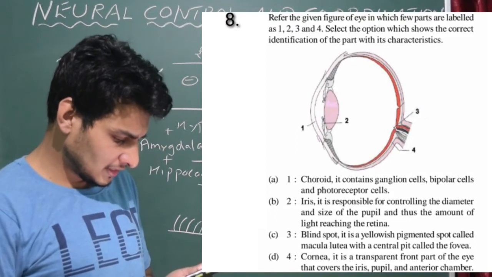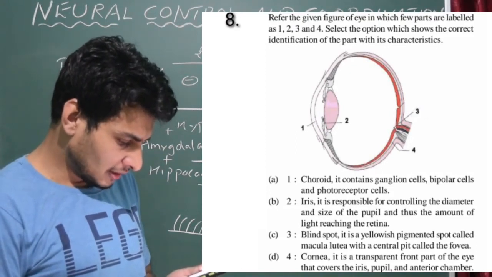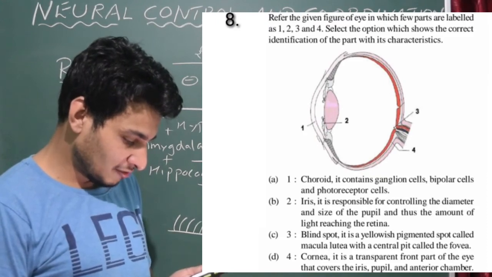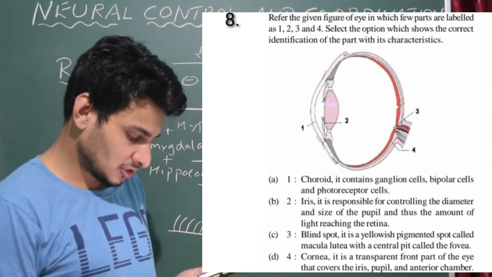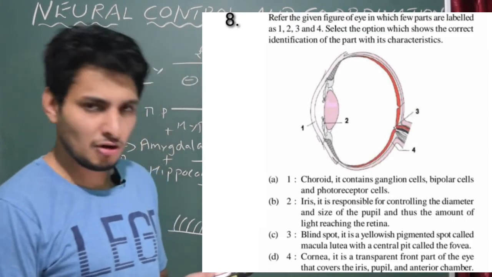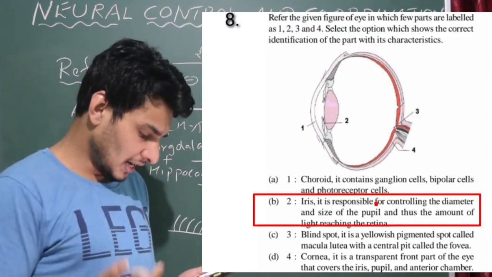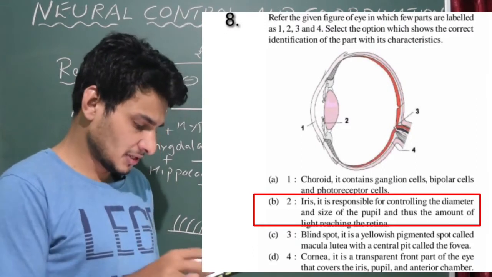Option D, let us see. 4, cornea. No, that is not the cornea, that is the retina. The cornea is a transparent front part of the eye that covers the iris, pupil and anterior chamber. The function of the cornea is correct, but the labeling is wrong. So we got the answer, B is correct for question number 8.